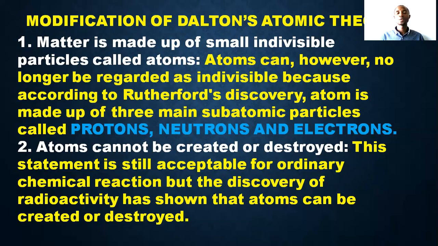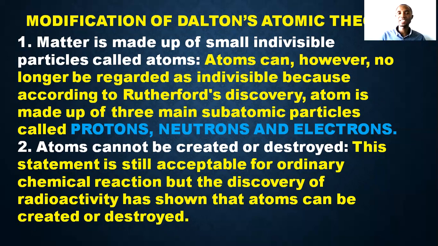Because of what? Because of a discovery made by a man called Rutherford. He discovered that the atom is made up of 3 subatomic particles, which are the protons, neutrons, and the electrons.